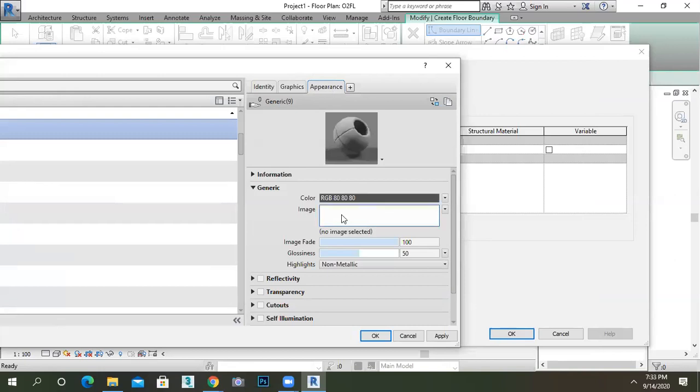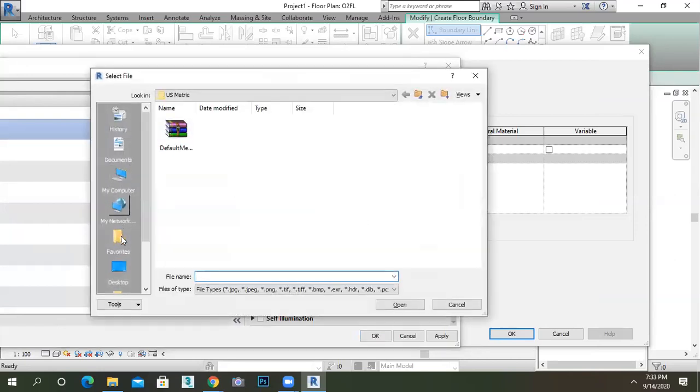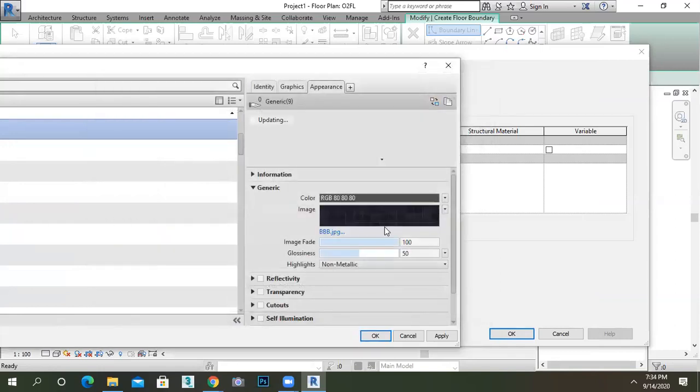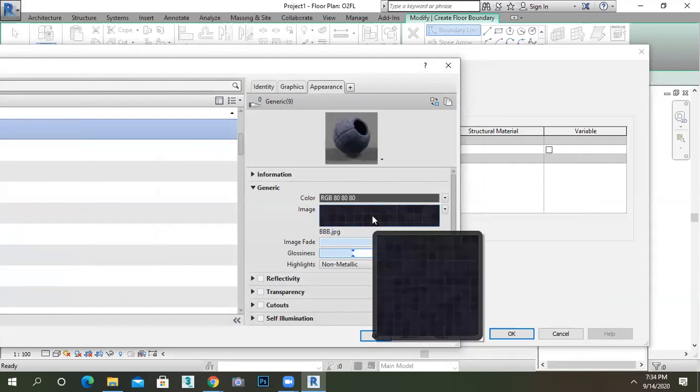There is no image in my appearance, right? Just click on the image and go to the desktop where you saved your image. Select that image, BBB, and then say open. See, like this. If you want to increase your glossiness, you can increase it. If you want to increase your scale and all, you just double click on the image.